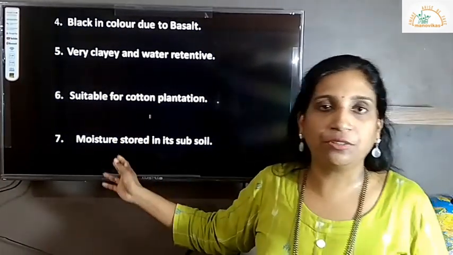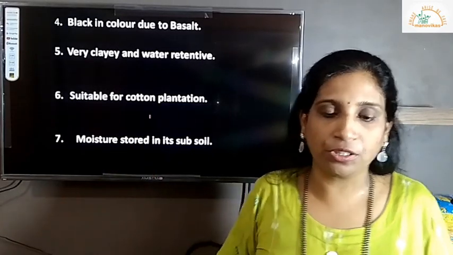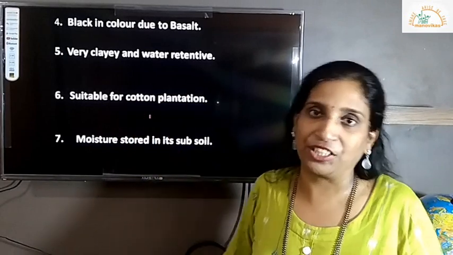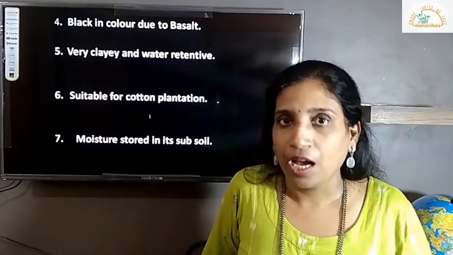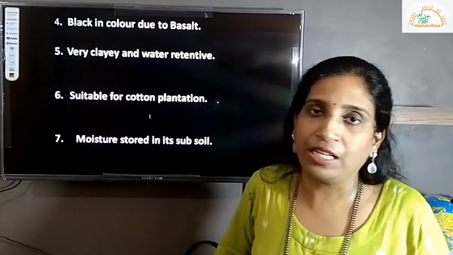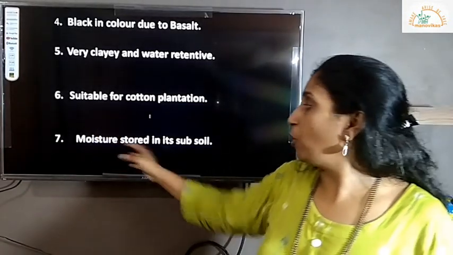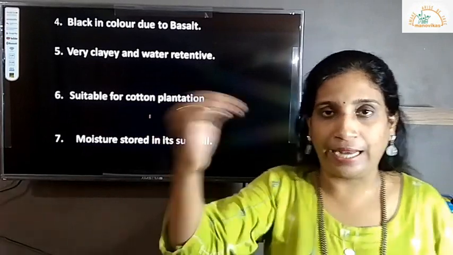Very clayey, water retentive, it can absorb a lot of moisture or water, suitable for, exclusively it is used for cotton plantation. That's why we can see cotton is widely grown wherever there is black soil, in Maharashtra especially and other regions. Moisture is stored in its subsoil, the next layer.